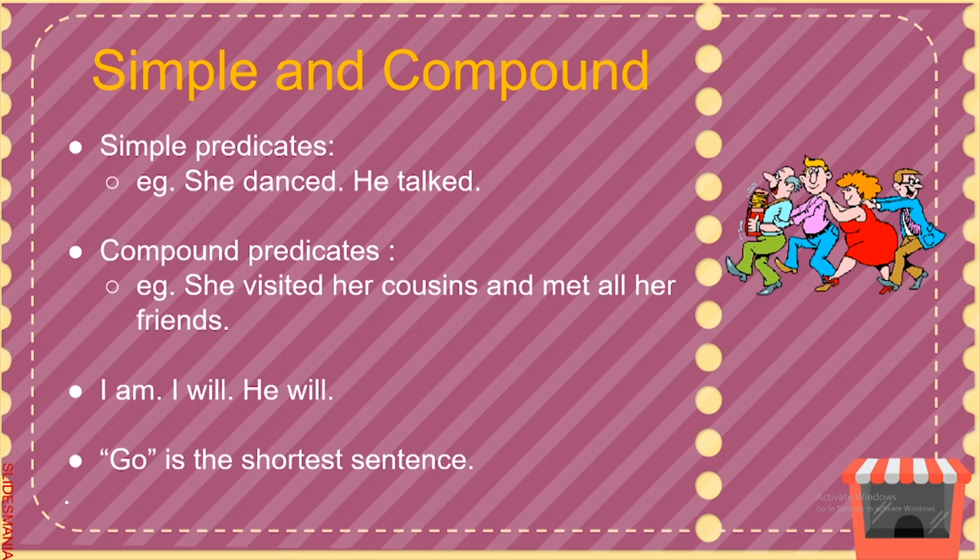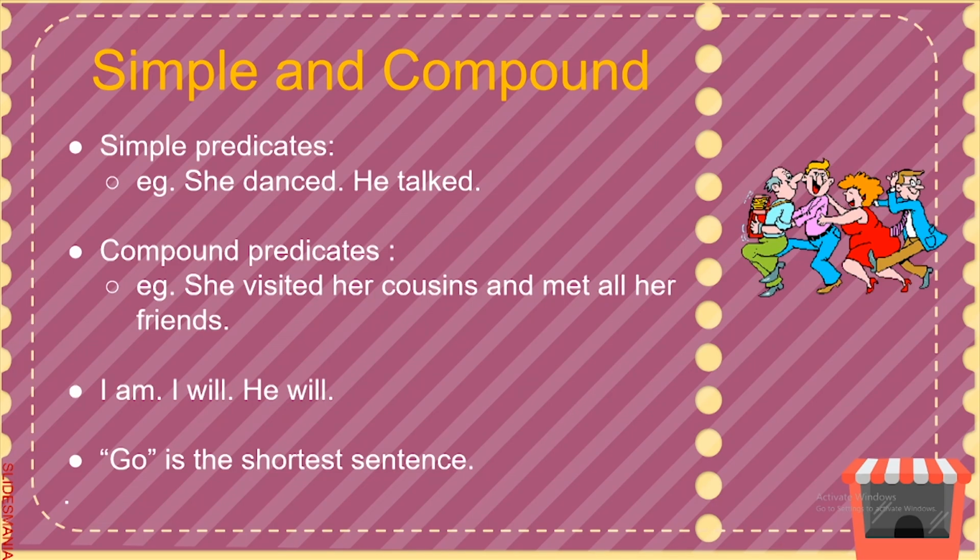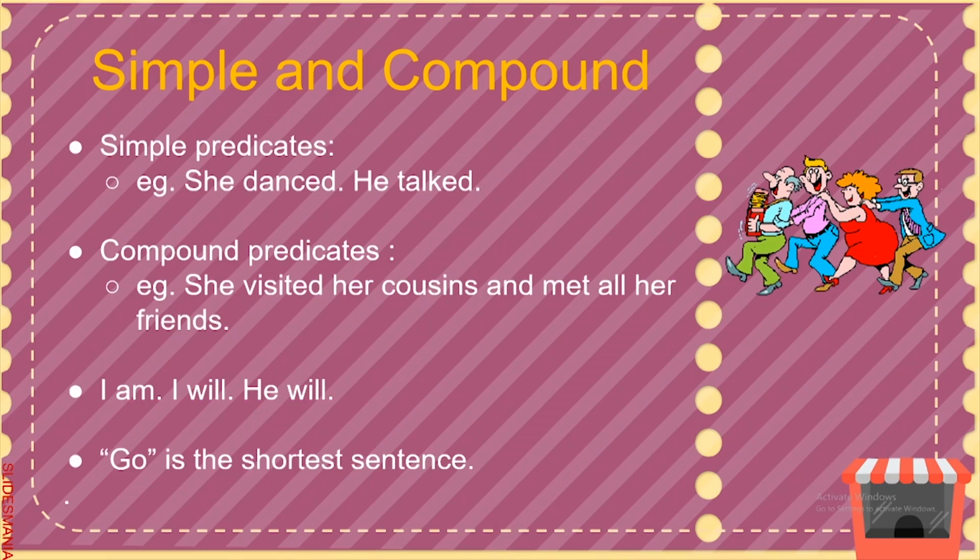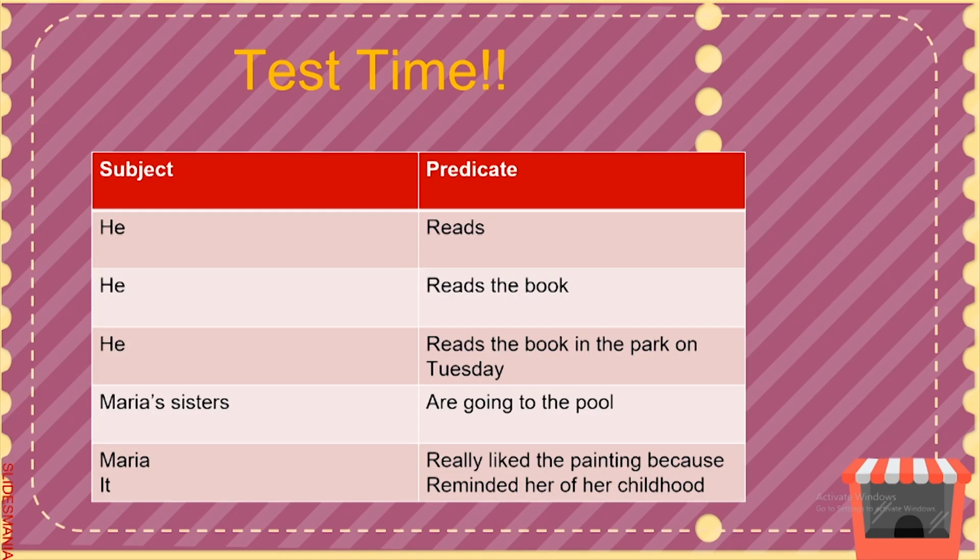If you knock at the door and I say "Come in," you understand that I mean "You come in." Here it is clear that one part of the sentence has not been expressed, although it has been understood. This part is a subject. If I shout "Run," I mean "You run." Now let's move on to test time.